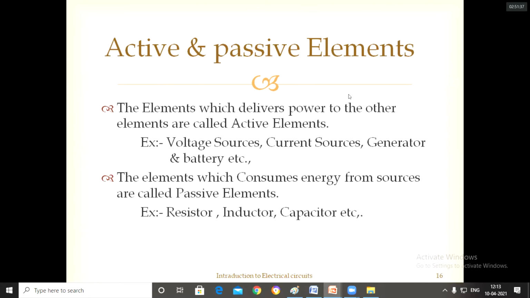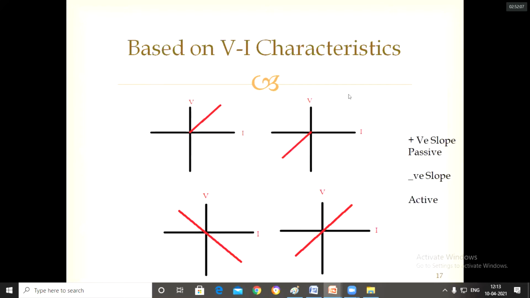When faculty are giving knowledge to you, the faculty are the sources and you are the loads, the passive elements. Take an example: fans. They are passive elements because they consume the energy. Those which consume the energy are called passive elements, and those which give the energy are active elements. That is the story behind active and passive elements on the basis of equation.